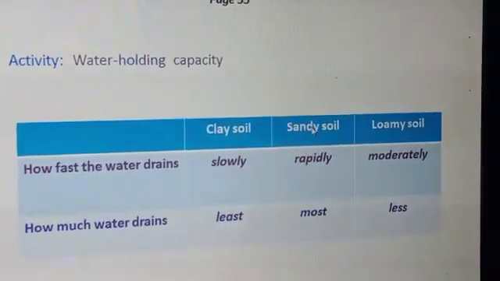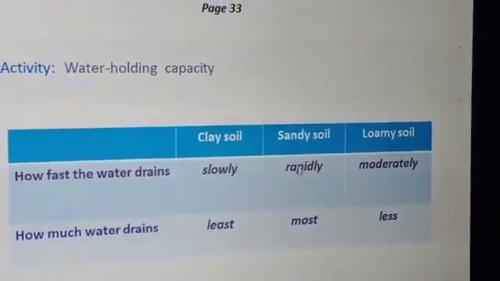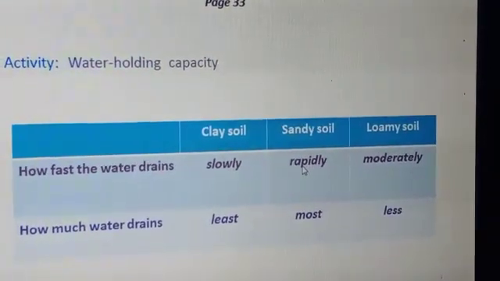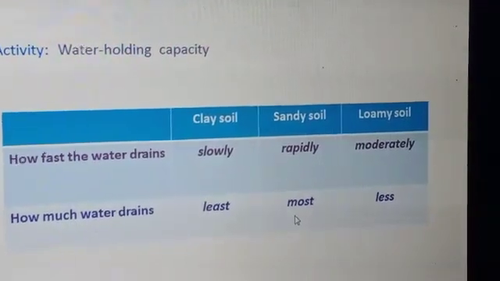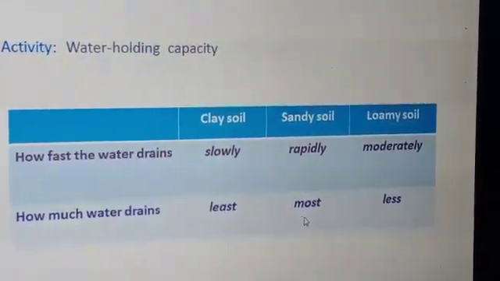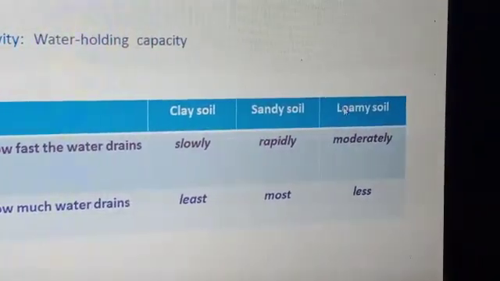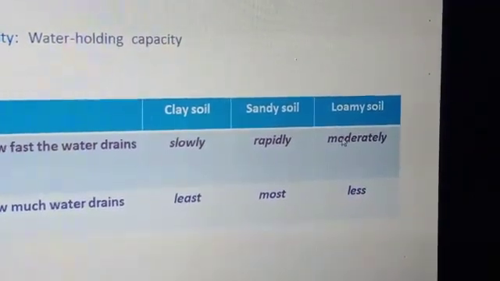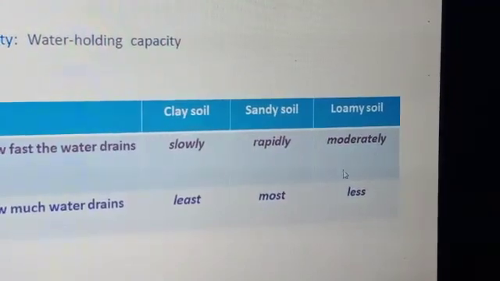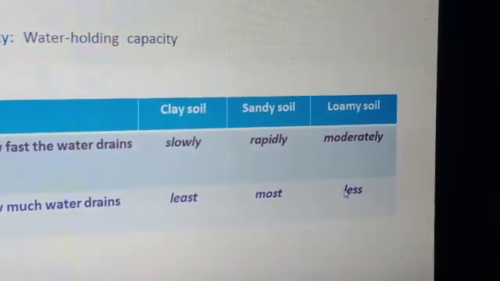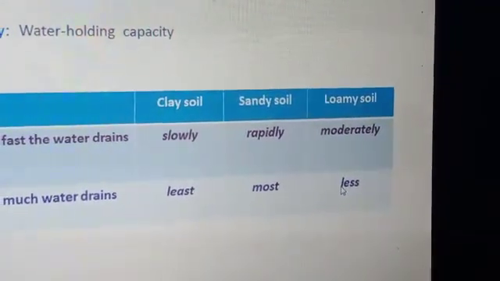In sandy soil, water drains rapidly because it has the largest particles, and most amount of water is drained under the funnel. And in loamy soil, water drains at moderate speed and less amount of water is drained under the funnel.